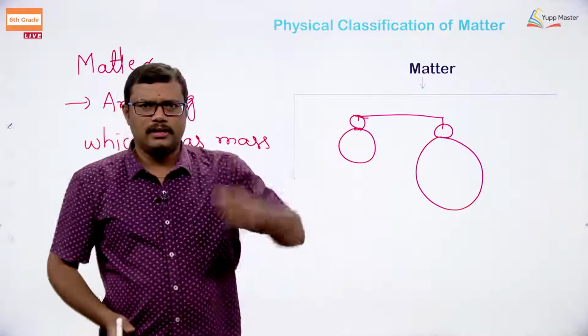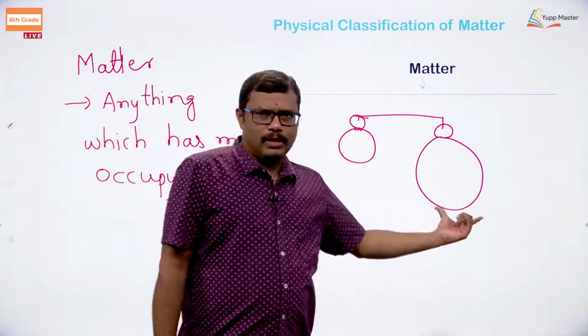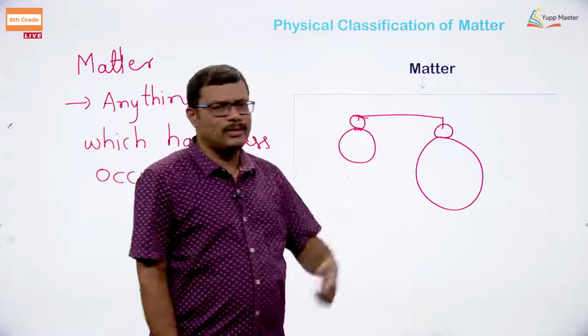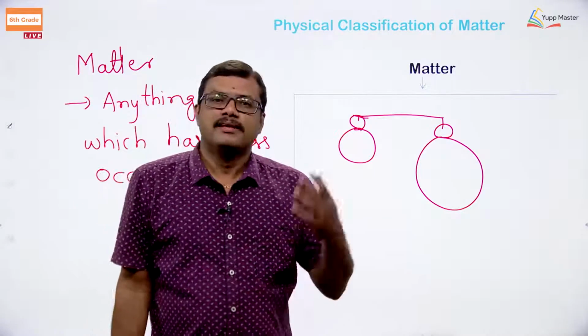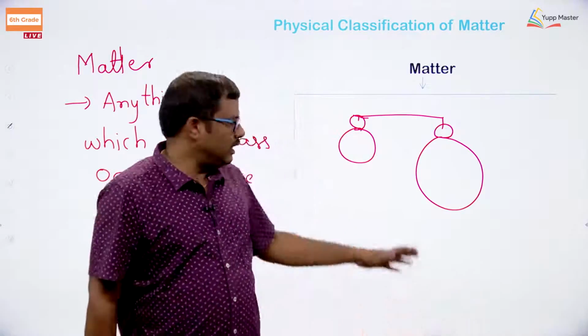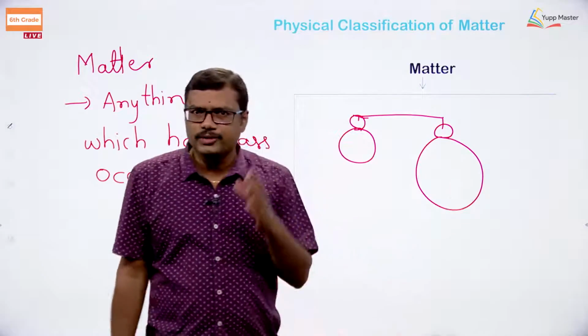Automatically when you take that balance, what happens? The balloon which is having more amount of air will go down compared with the other balloon. So, what does it indicate? Air has weight, air has mass. So, air has mass, okay, and it is going to occupy.